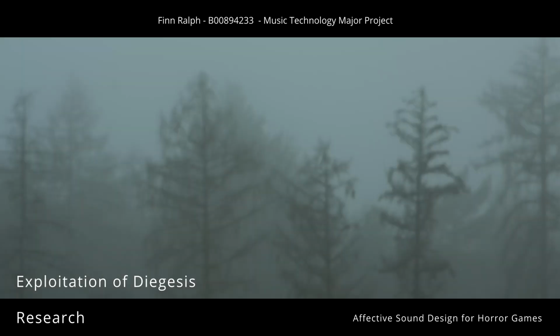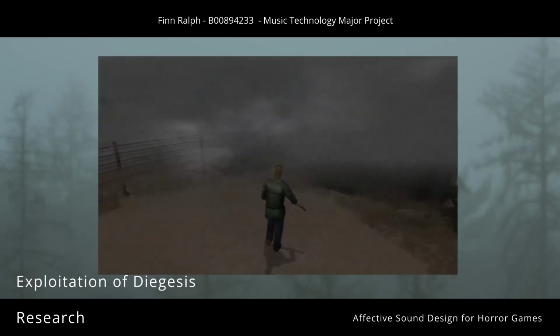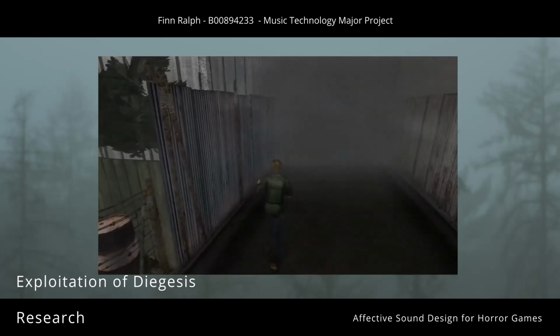Exploitation of diegesis. Iron Lung blurs the line between non-diegetic and diegetic sound through its sparse ambient soundtrack. Silent Hill 2 also makes use of this through its ambient and industrial-inspired soundtrack, using atonal sounds to make the player uncertain if that noise was just the music or if it came from within the game world.